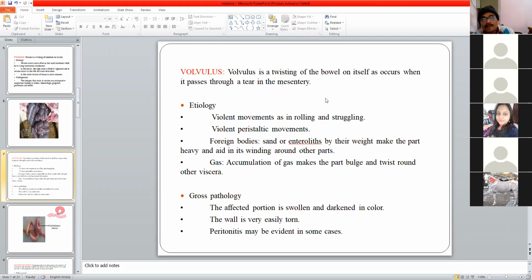तो कब होते हैं? By any means, if there is some rupture in the mesentery, the intestine enters inside the mesentery and gets twisted. Is it clear? Volvulus समझ रहे हो?